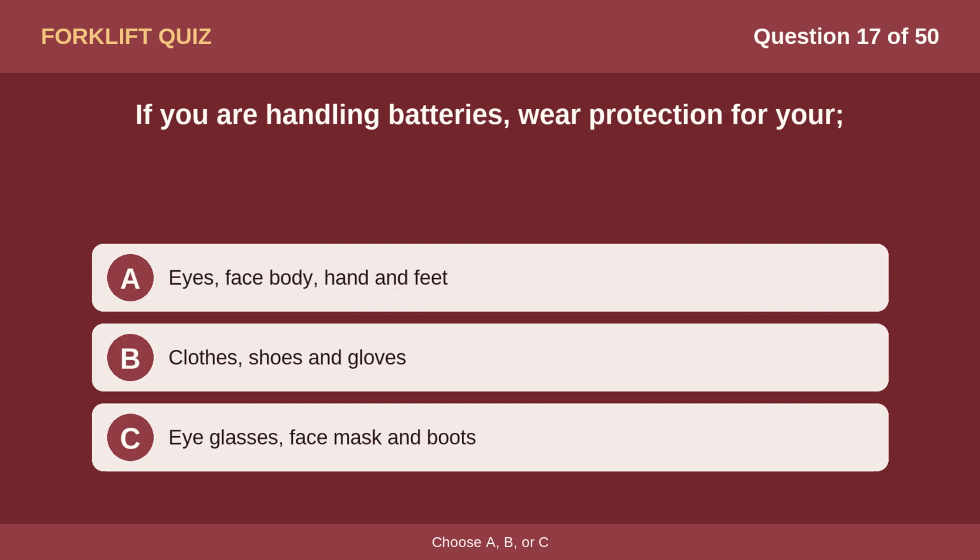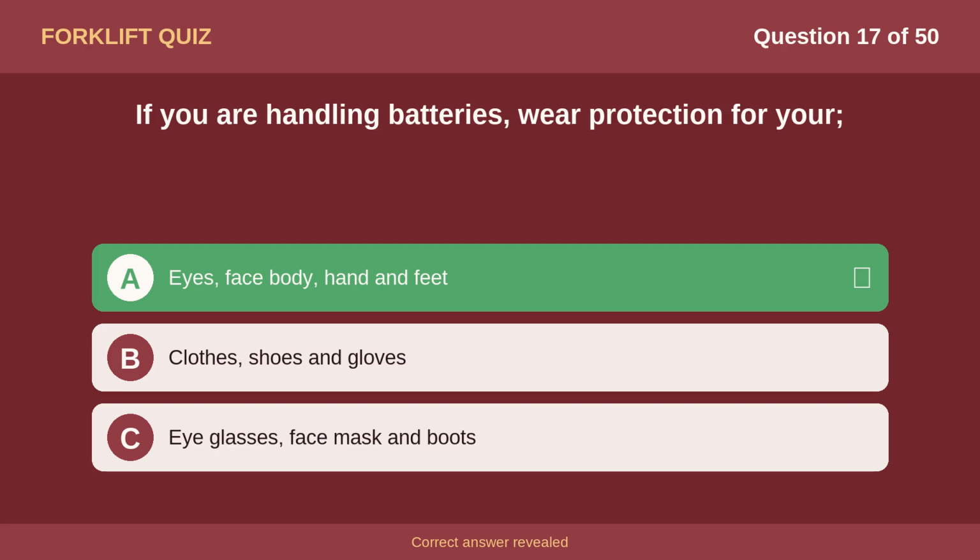Question 17. If you are handling batteries, wear protection for your Option A. Eyes, face, body, hand and feet. Option B. Clothes, shoes and gloves. Option C. Eyeglasses, face mask and boots. The correct answer is option A. Eyes, face, body, hand, and feet.